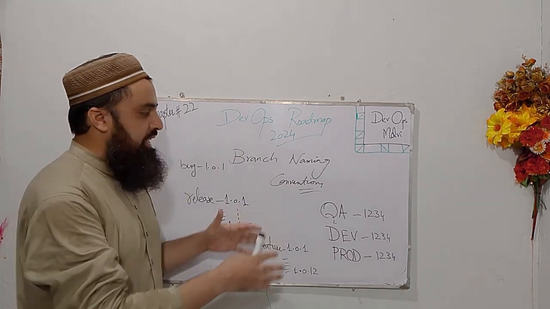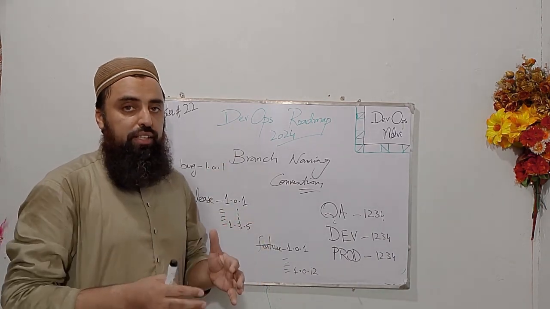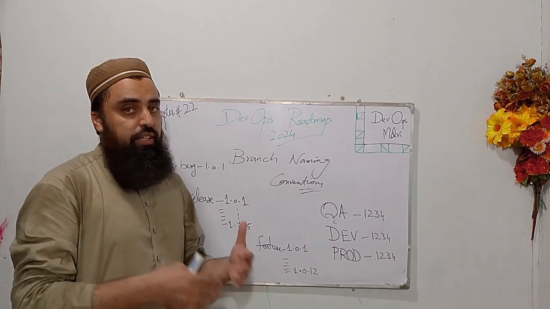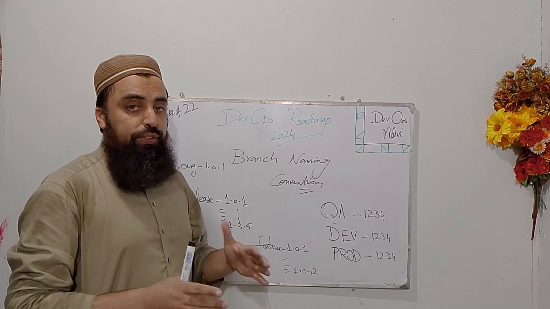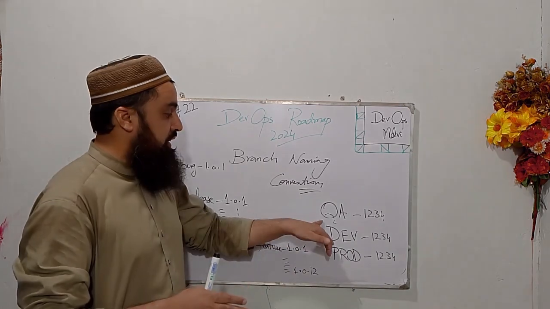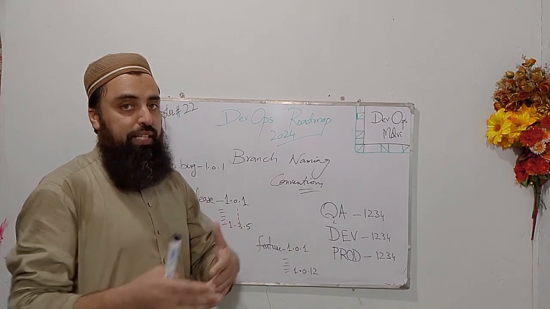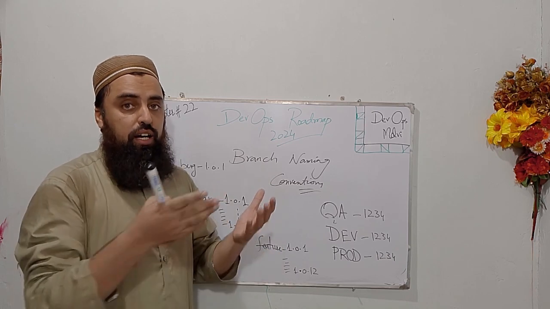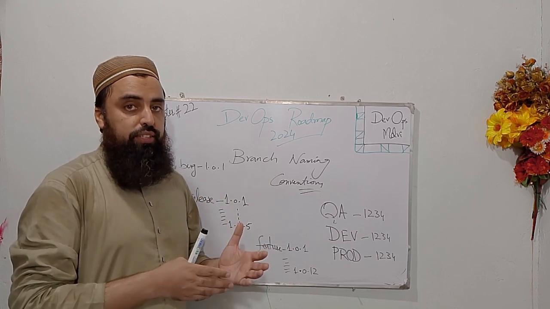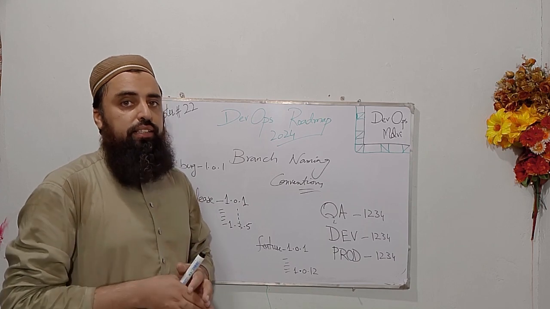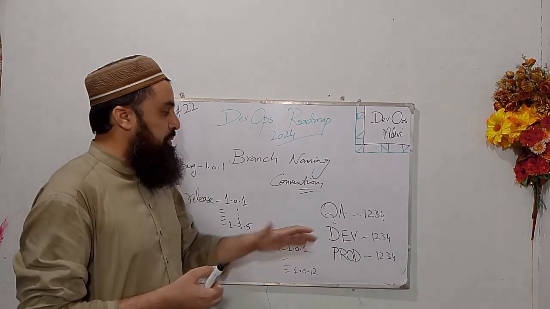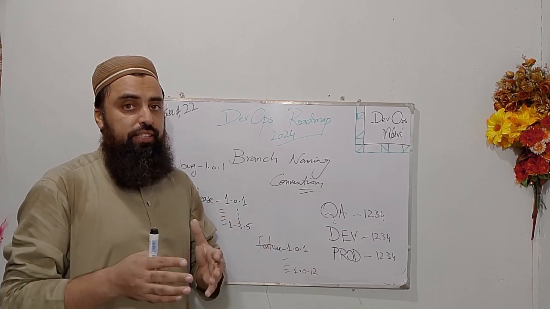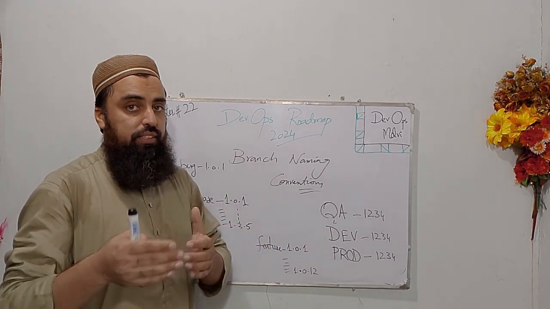So normally this is the practice to create branches, and developers create a branch and then they start working. And also we should keep in mind that some branches are team specific. On a single project there is definitely a QA team also working on that project, a development team, software engineering team, front end team, back end team. So these are actually to differentiate that this branch is related to the QA team.